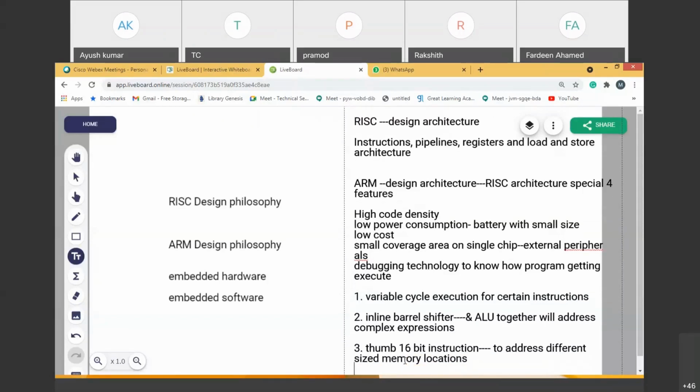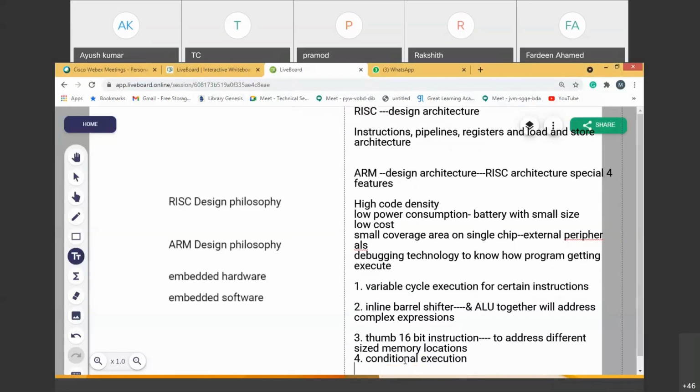What is the next most important extra design property of ARM compared to the RISC architecture? Conditional execution. Please remember conditional execution. It means the condition is checked first: if the condition is not satisfied, I don't have to execute the instruction. Conditions are checked initially.